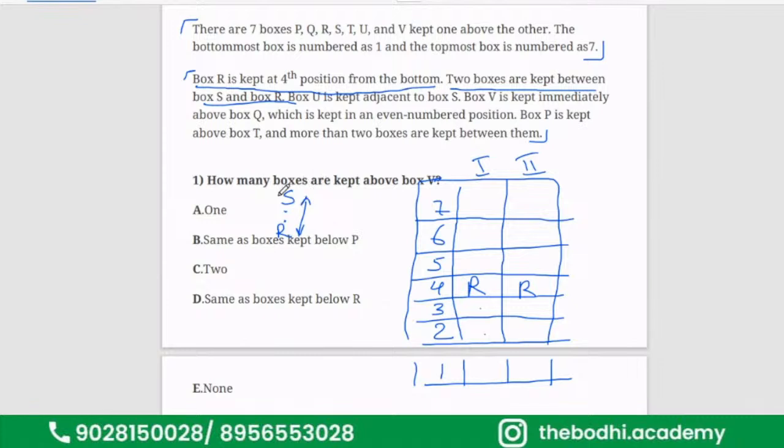So we will write a double-sided arrow. S can come down also, S can go on the top also. Now, if you take a two-box gap, S will come here, and with the other two-box gap, S will come here. These are the two conditions satisfied.